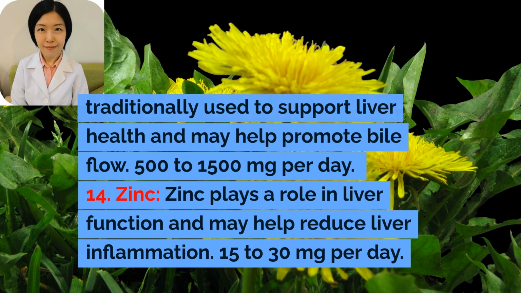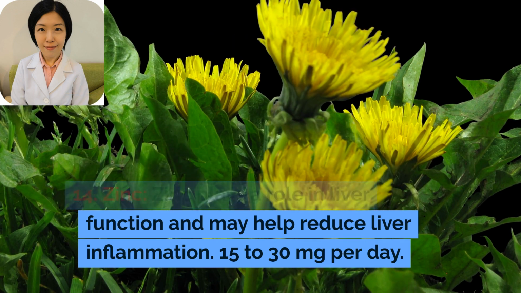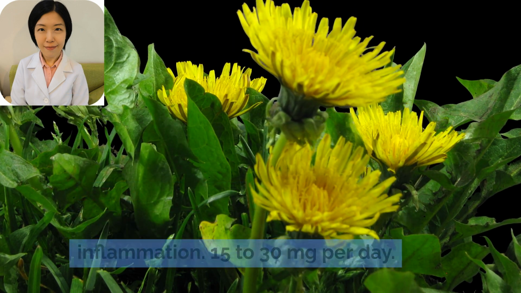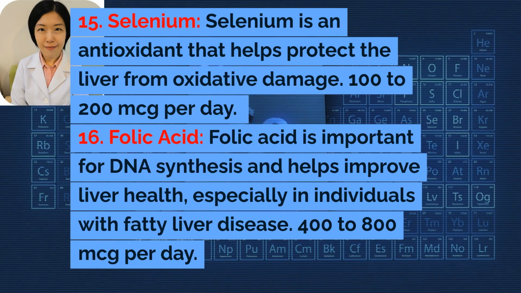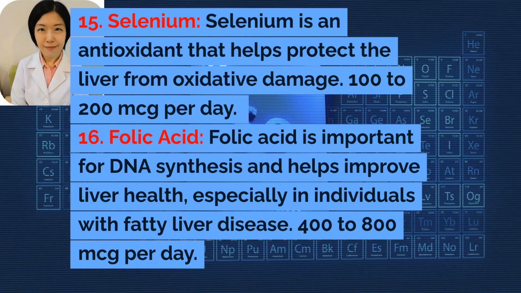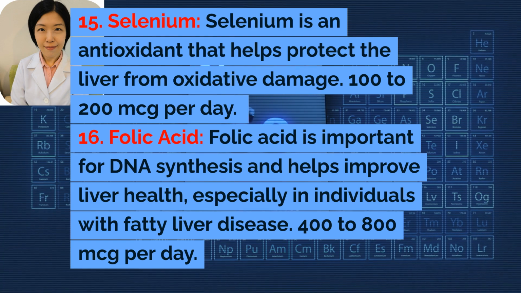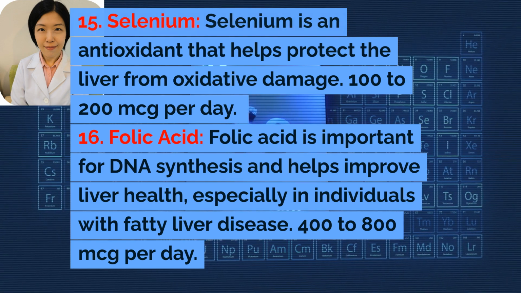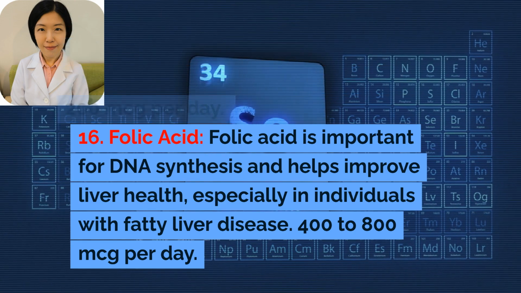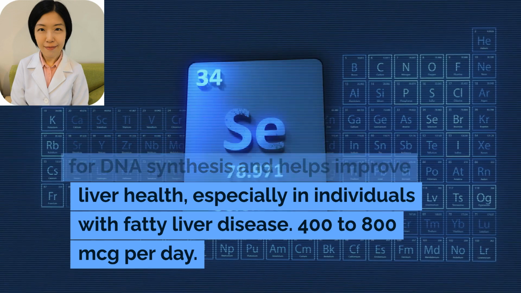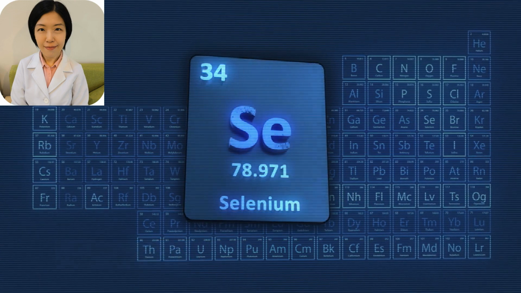14. Zinc. Zinc plays a role in liver function and may help reduce liver inflammation. 15 to 30 mg per day. 15. Selenium. Selenium is an antioxidant that helps protect the liver from oxidative damage. 100 to 200 mcg per day. 16. Folic acid. Folic acid is important for DNA synthesis and helps improve liver health, especially in individuals with fatty liver disease. 400 to 800 mcg per day.